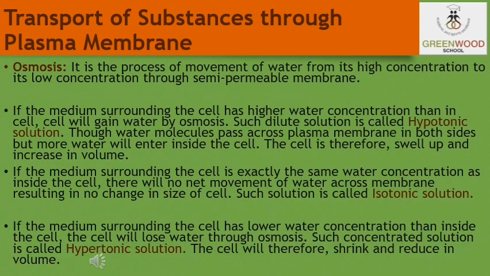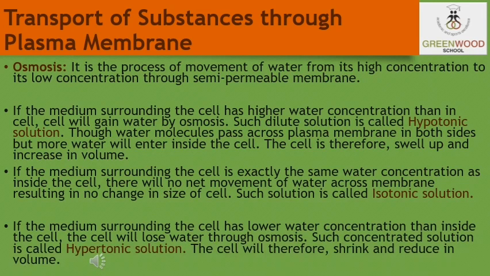Thus, osmosis is the passage of water from a region of higher water concentration through a selectively permeable membrane to a region of lower water concentration till equilibrium is reached. So now there are the following three things which can happen. First, if the medium surrounding the cell has a higher water concentration than the cell, meaning that the outside solution is very dilute, the cell will gain water by osmosis. Such a solution is known as a hypotonic solution.